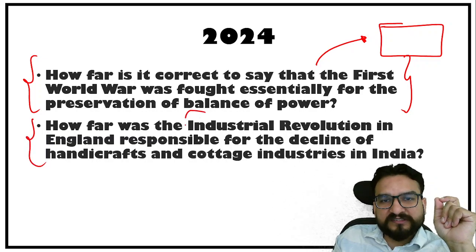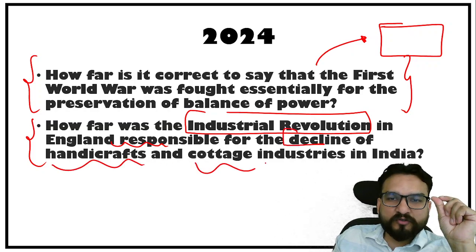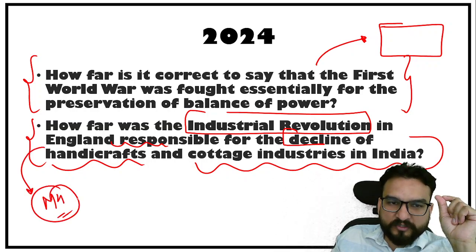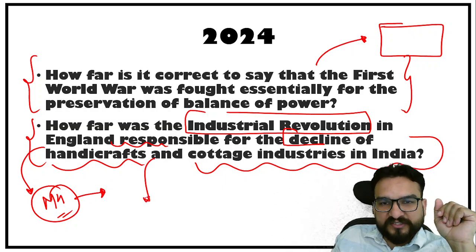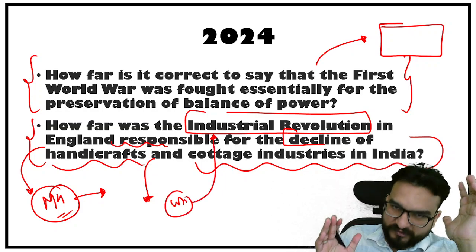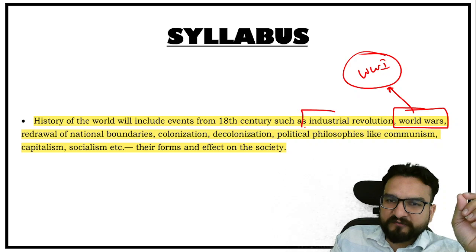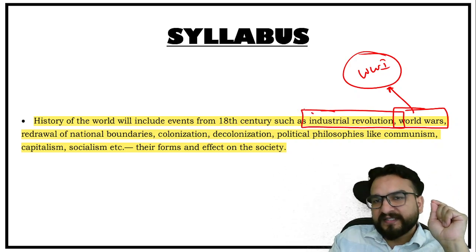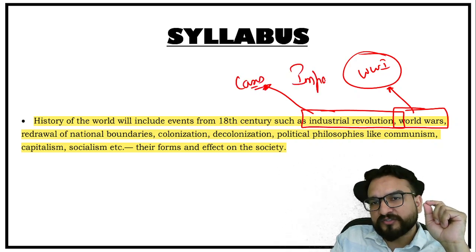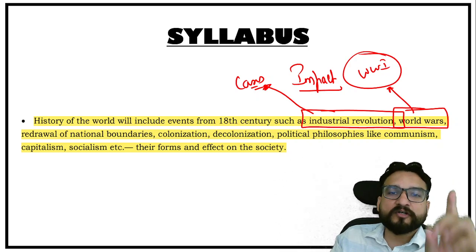Second, see: how far was the Industrial Revolution in England responsible for the decline of handicrafts and cottage industry in India? This you can add in modern history also, because you will see modern history causes, or you can add it in world history, related to the Industrial Revolution. These are interconnected topics, no doubt. That means the important topic is the Industrial Revolution. Are you understanding, guys? When we understand the Industrial Revolution, the causes, impact and significance of the Industrial Revolution are the key subheadings for every topic.